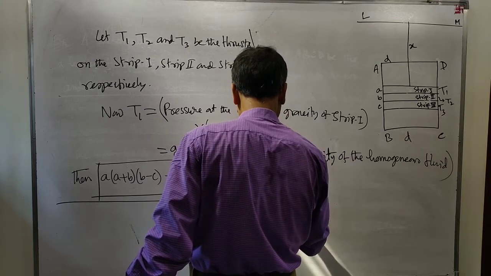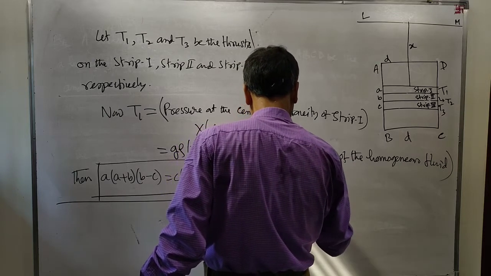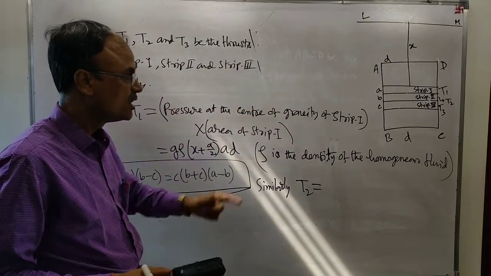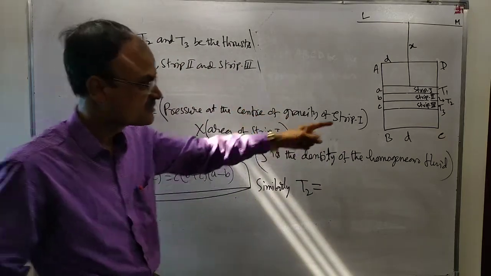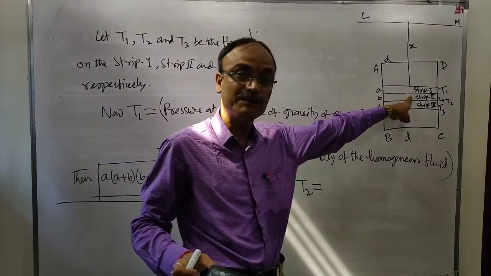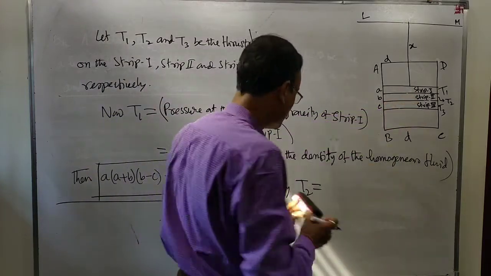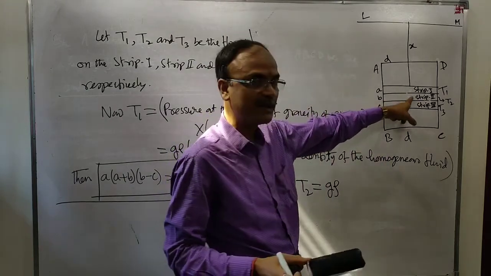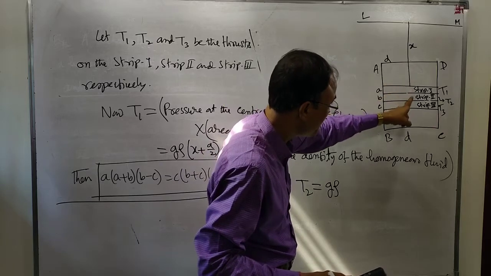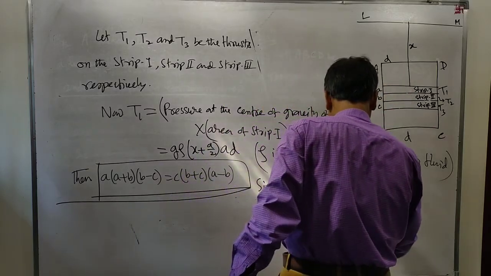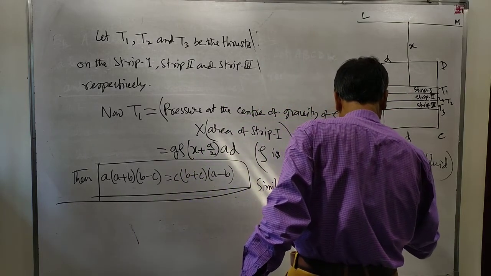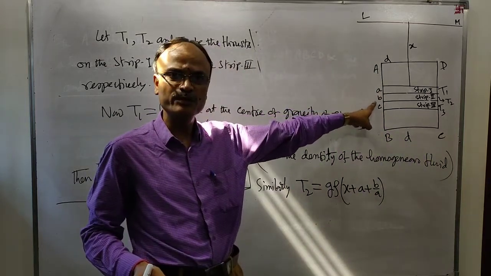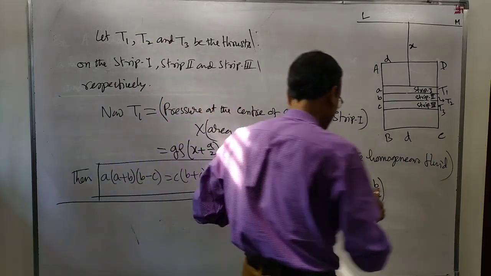Similarly, T2 is equal to rho into, what is the pressure at the center of gravity of strip 2? Rho into depth of strip 2 below the effective surface, x plus a plus b by 2, into the area of strip 2, length into breadth, b into d, equal to BD.